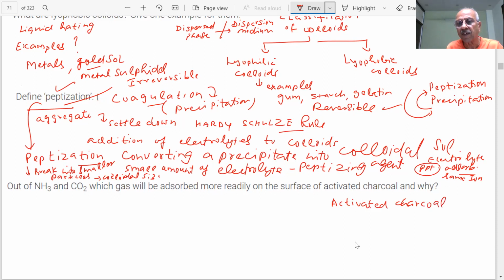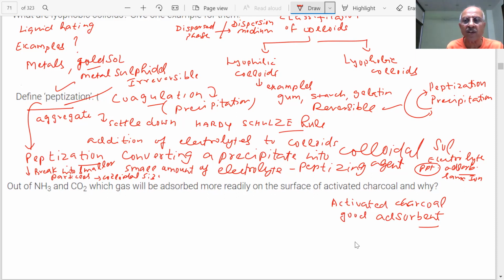Charcoal is a good adsorbent. It will adsorb particles on its surface, that is called adsorbent. And the particles which are adsorbed are called adsorbate.